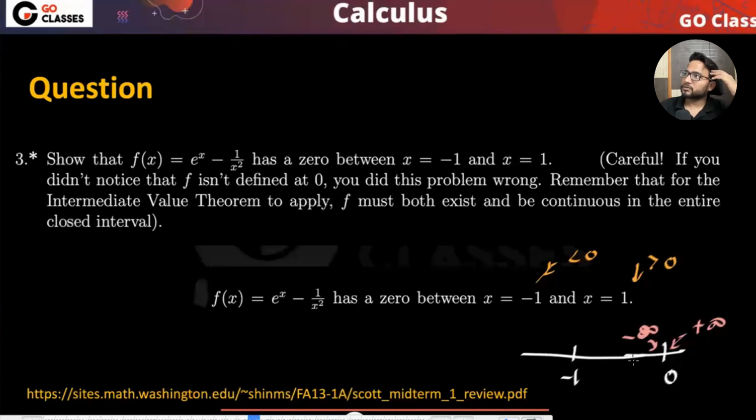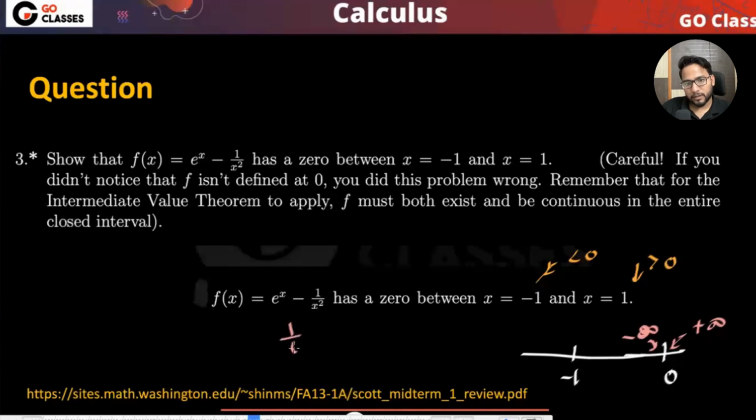This is 1 upon x square. If I increase the x, do you have any idea? We will check the values, from -1 to 0. Okay. If I increase the x here, I mean, this is x square. So 0.5 is actually a lesser value, right? This will decrease. This will keep on decreasing.